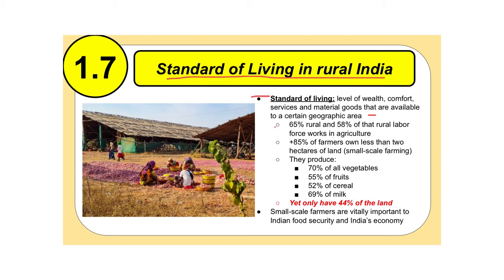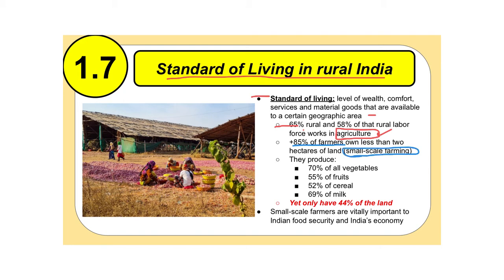Well, 65% of the country is rural, and of that, 58% of that rural labor force deals with just agriculture. So over half of the country is rural, and then over half of that population, 58% of it, work in some type of farming. So that's what that particular statistic means there. Next, over 85% of farmers own less than 2 hectares of land. That means they are small-scale farmers.